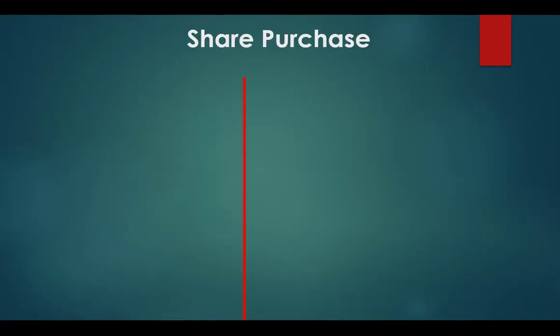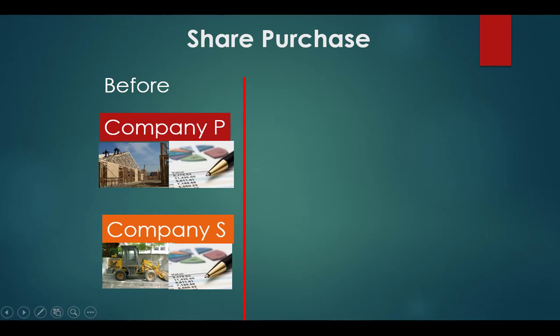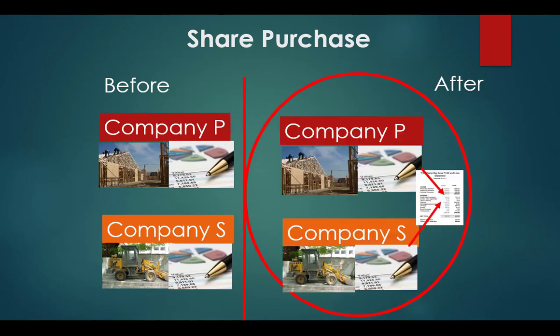Hi everyone. In this video, we're going to talk about a purchase of shares. If we look at the before diagram, we can see Company P, a construction company, and Company S, an excavating company. They each have their own set of books and records and their own assets and liabilities. When Company P purchases the shares of Company S, the shareholders take the money and go.